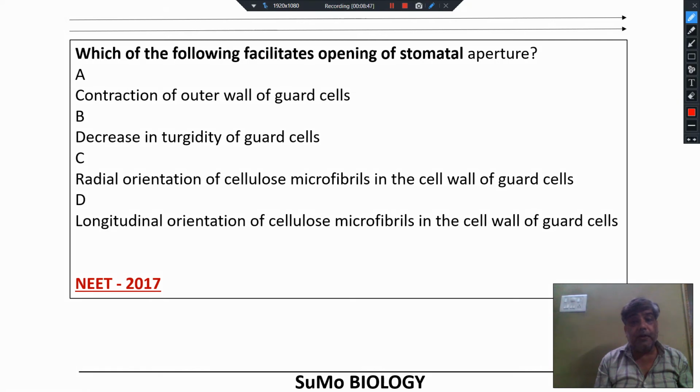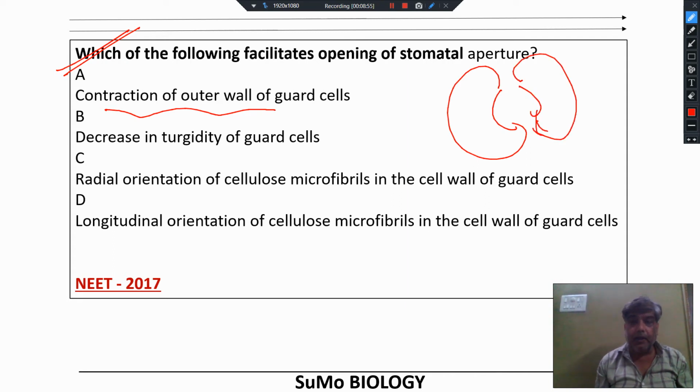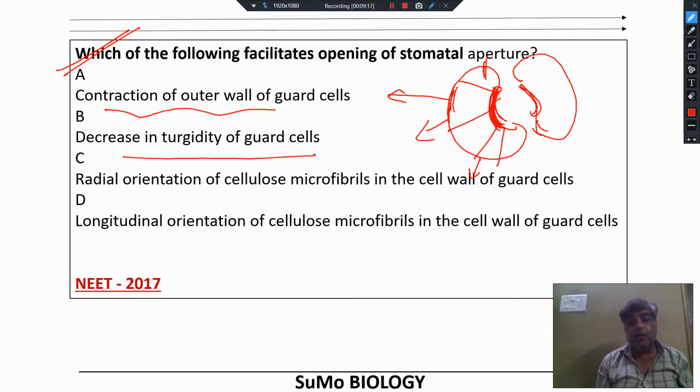Which of the following facilitates opening of the stomatal apparatus? Contraction of outer wall. As you know, guard cells are of kidney shape and the inner wall is thick and outer wall is thin. Due to turgidity, this wall bulges out and stomata get open, as well as microfibrils that are arranged radially help the opening of stomata. Decrease in turgidity causes the closing of stomata. However, the question is about which factor facilitates the opening.